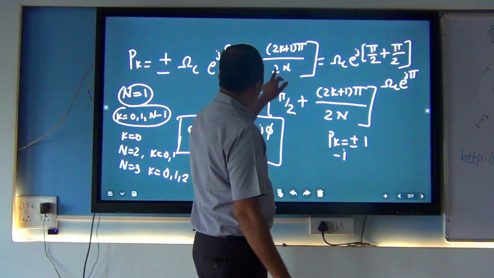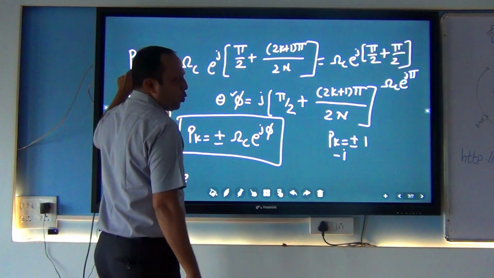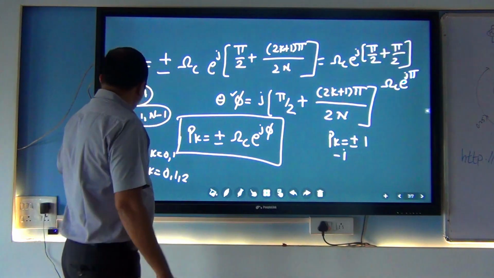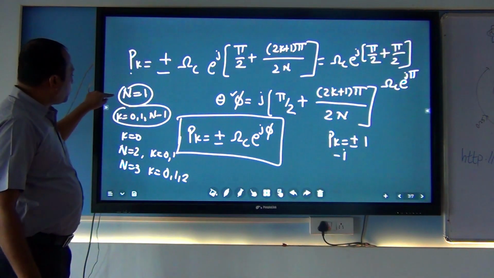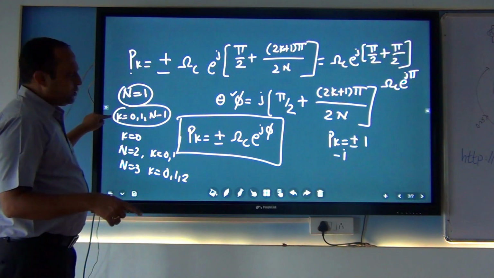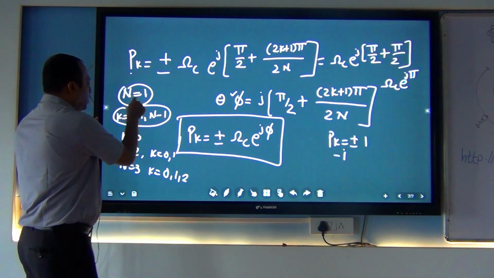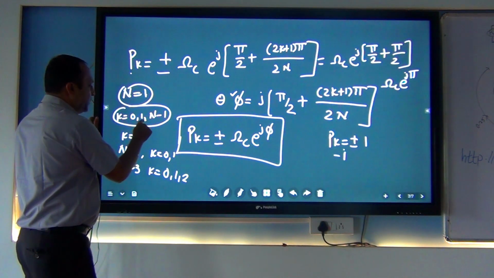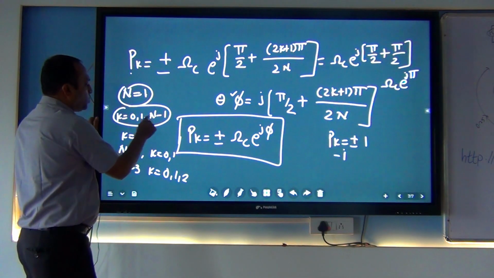How are we calculating the value of these poles? By using this n. When I substitute the value of n, k is calculated as n minus 1. So n is equal to 1, and how do we find the value of k? It is n minus 1, so 1 minus 1 is 0.